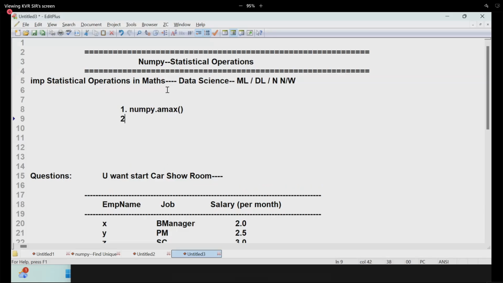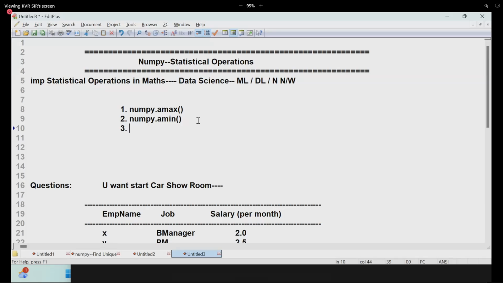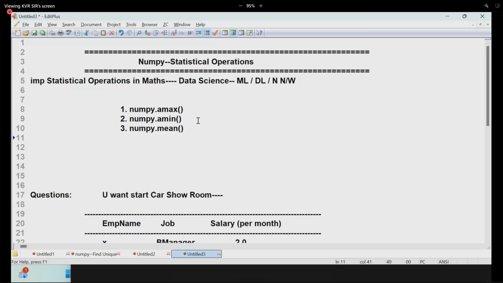By looking at it, you tell me, numpy dot what? amin. What is the amax here? Finding the max from all the values. Finding the min from all the values. Next, the third one is called what? Numpy dot what? Mean. And the fourth one is called what here? Numpy dot what? Median.